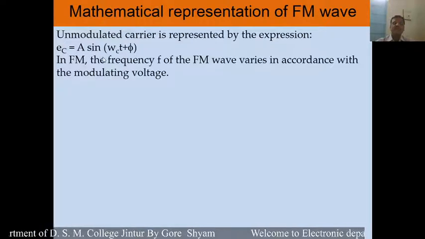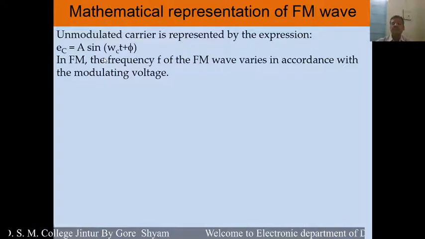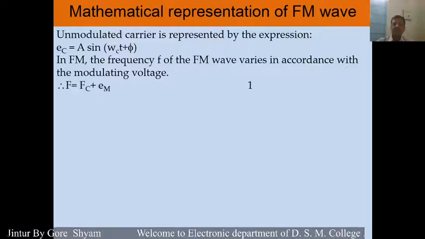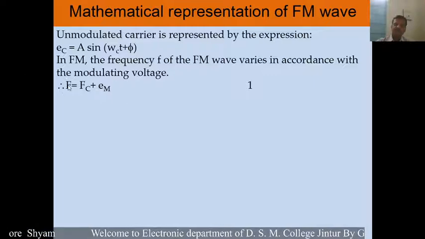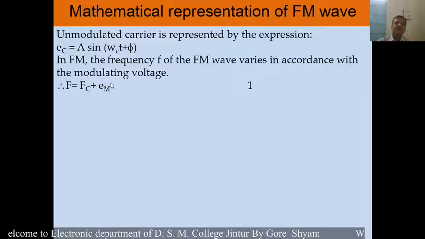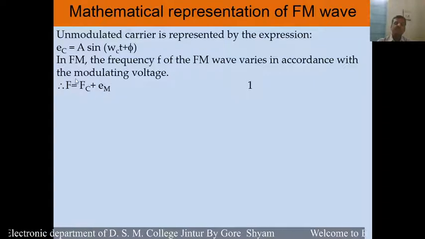In frequency modulation, the frequency f of the frequency modulated wave varies in accordance with the modulating voltage. According to the modulating voltage, the carrier frequency is changed, and therefore after modulation the frequency becomes f. f is equal to fc plus em, where fc is the frequency of the carrier wave and em is the modulating wave, and according to this modulating wave the frequency of the carrier wave is changed.